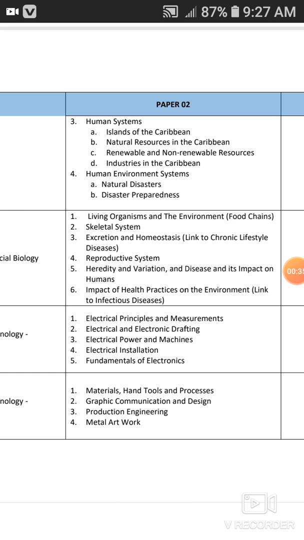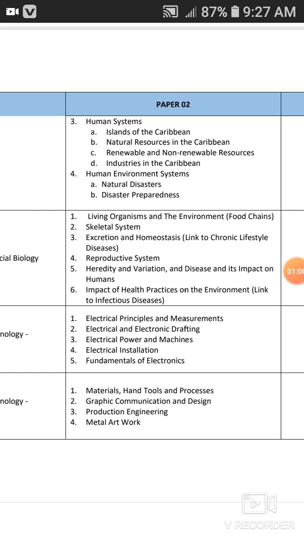Alright, so for number 1 we have living organisms and the environment, and this includes the aquatic web, food chains, which include the different consumers, primary consumer, secondary consumer, the producer, and all of those, right?